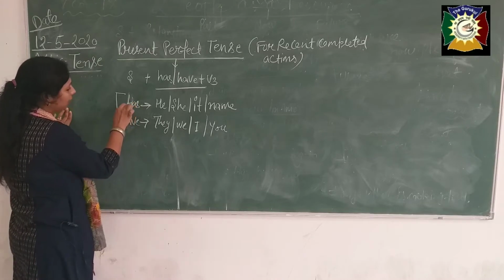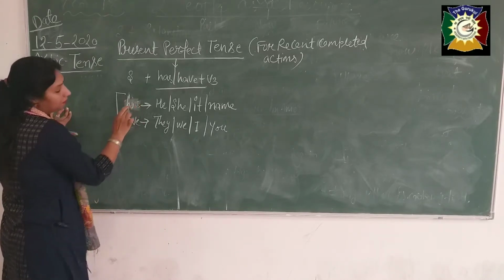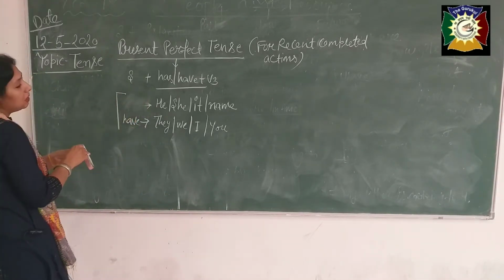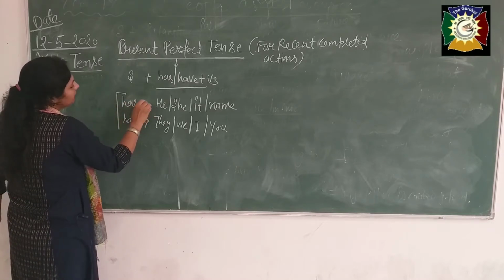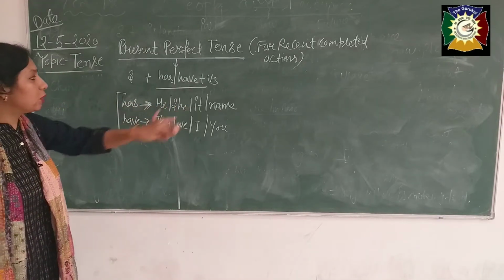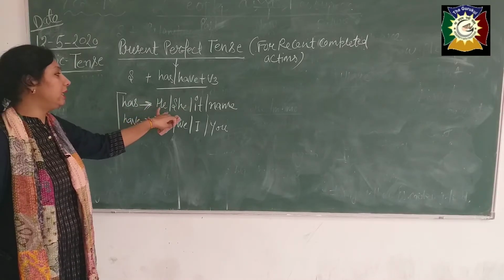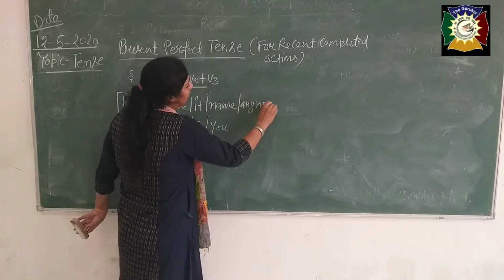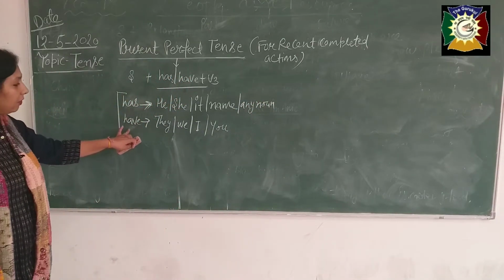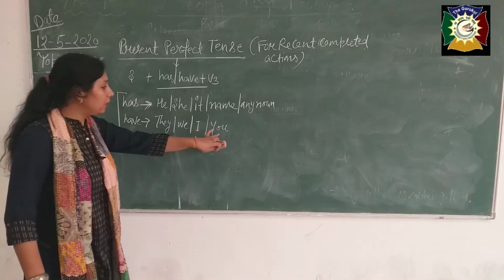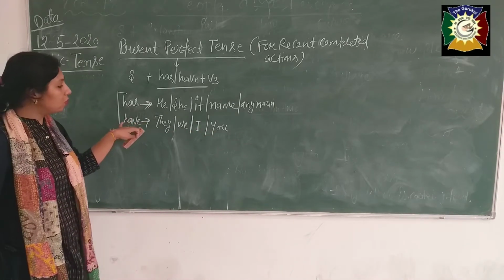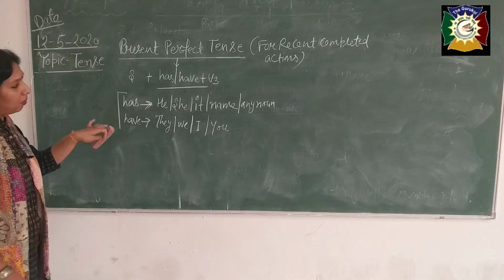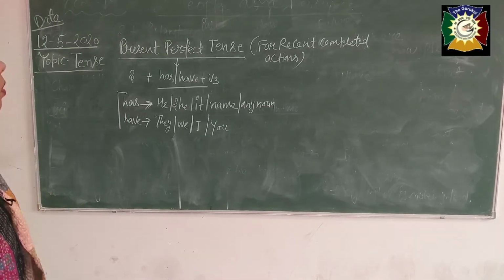Has we use with third person. Okay, third person singular. Has we use with third person singular. You know very well about that third person singular: he, she, it, name and any noun. Okay beta, and have we use with they, we, I, you, means with plural we use this, and with first person and with second person we use have. Okay, and we always use the third form of the verb.